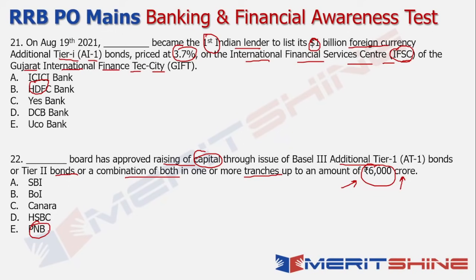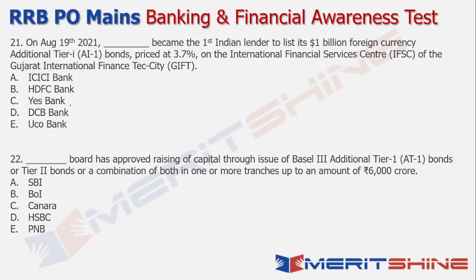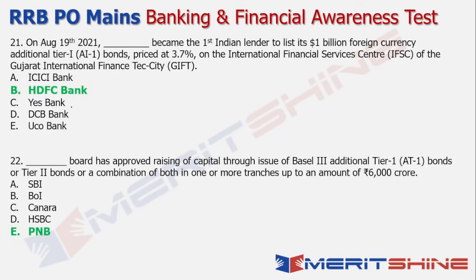SBI was also trying to raise money through the AT1 bonds route, but the amount was different in that case. So because it is 6,000 crore and specifically talking about AT1 and tier 2 bonds both or a combination, the answer in this case is PNB, and the first answer is basically HDFC Bank in this lot, right? So these are the answers overall for you guys.